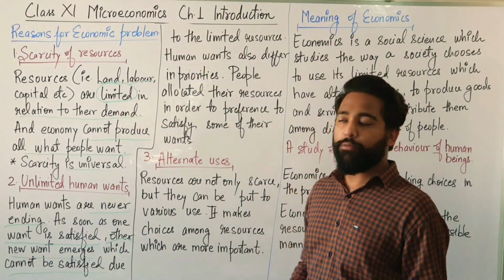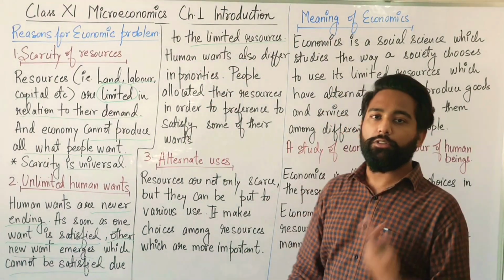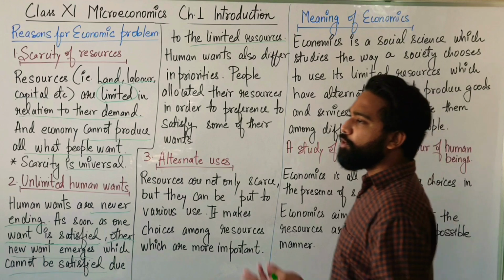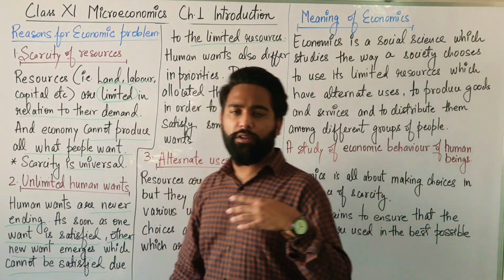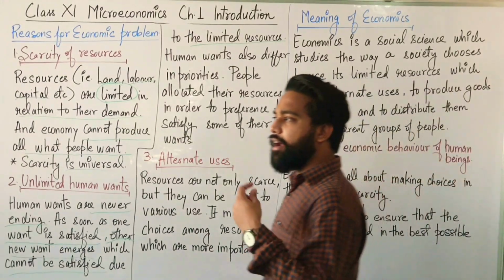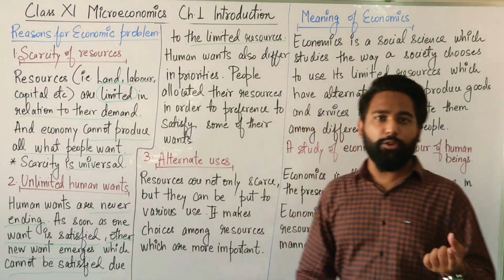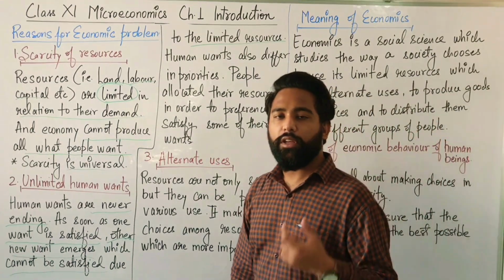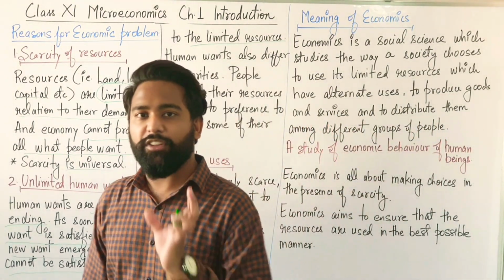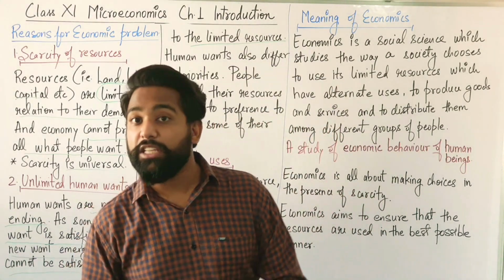Why can it not be satisfied? Due to the limited resources. Suppose you have 700 rupees, and you want the internet pack and then the Netflix connection. You have a choice to utilize those 700 rupees. Either you can buy the Netflix subscription, or you can have the internet pack recharge.